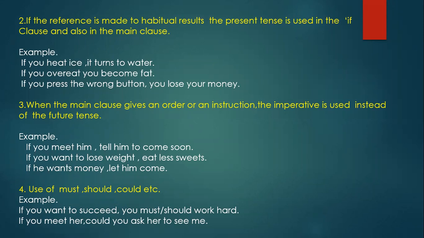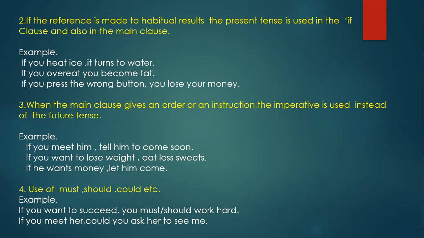Now, what about the next rule? When the main clause gives an order or an instruction, the imperative is used instead of the future tense. You don't need to use the future tense, the imperative. See that: tell him to come soon, eat less sweets.